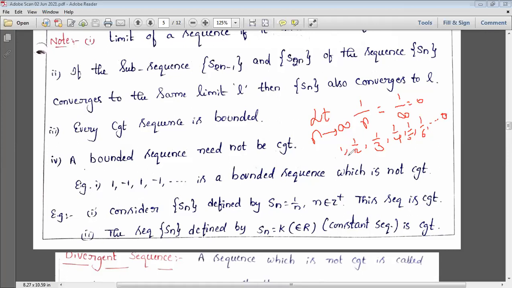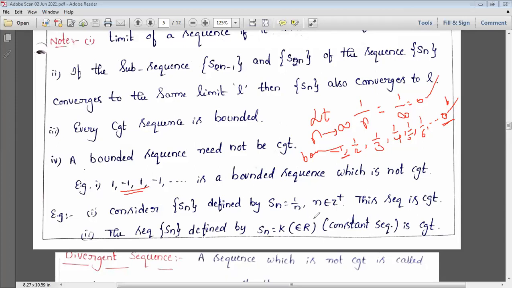So it has an existing limit, and it is bounded above as well as bounded below. So this is convergent, and obviously it is bounded, but the converse need not be true. For that, the earlier one is the example: a bounded sequence, but not convergent.